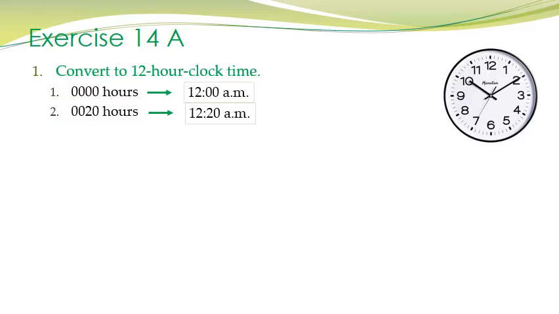Next question, 0020 hours. So, what does it mean? It means 00 means 12 midnight and 20 minutes past 12 midnight. So, how are you going to write? Well, we will write this time in 12-hour clock as 12:20 a.m. in the night.